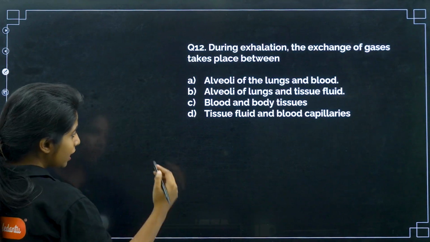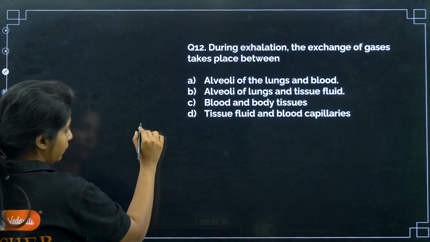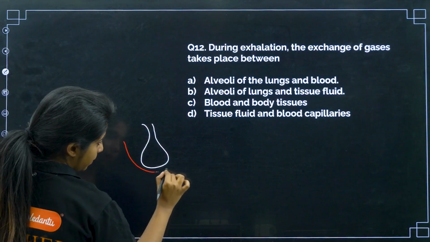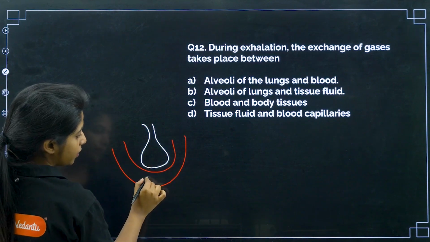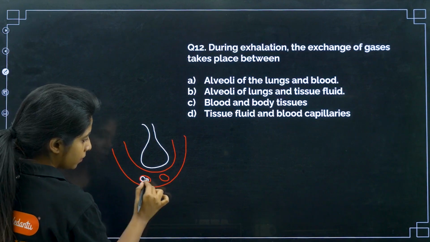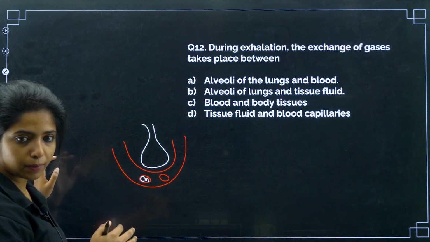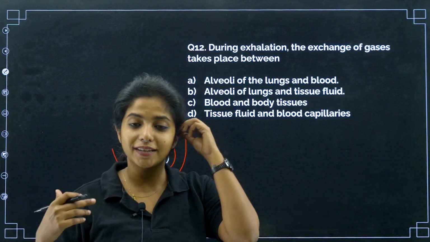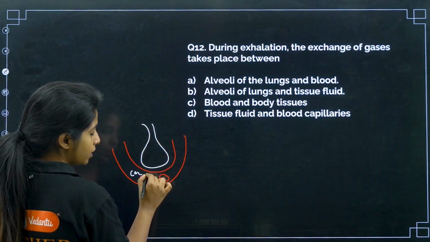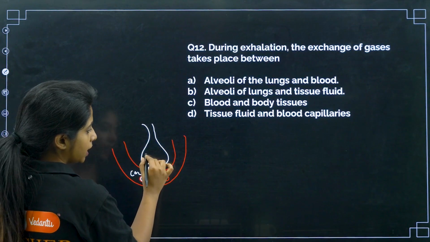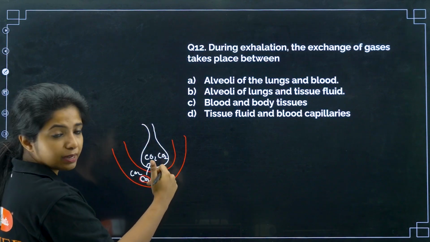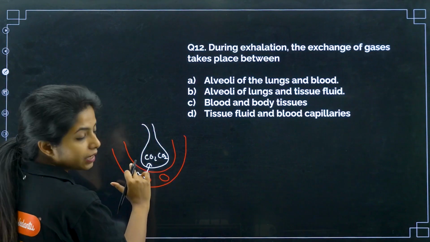So, during inhalation, during exhalation, whatever you do, the alveoli in our lungs are surrounded by blood capillaries, my dear children, and the blood capillaries will be having blood cells. And the blood cells might be having CO2, which they bring back from all the different body parts. From all the different body parts you get a waste, and that is CO2. CO2 is coming over here. The CO2 will move from a region of higher concentration to a region of lower concentration. So CO2 will get inside over here, and CO2 is something that we give out. Get it? So exchange is happening between the alveoli of the lungs and the blood.